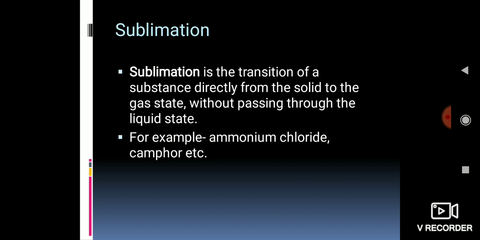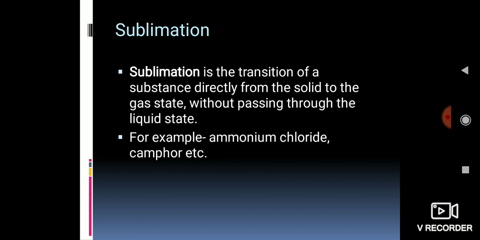Naphthalene is in the solid state, and within a few weeks the size decreases because the naphthalene sublimes. It changes from the solid state directly to the gaseous state without coming to the liquid state. So naphthalene is also an example of the sublimation process.